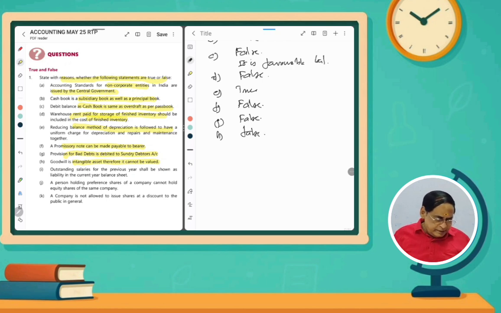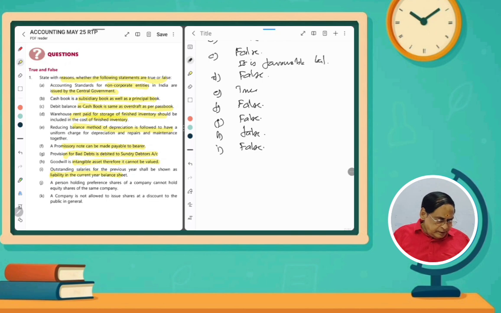And then, outstanding salaries for the previous year shall be shown as a liability. If it is a current liability, for example, outstanding salary is there, salary account is debited to salary outstanding, if it is the current year. If it is the previous year, it is a liability for the previous year. So it shall be disclosed as a current liability in the opening balance sheet, not the current balance sheet. So it is also false. So I is false.